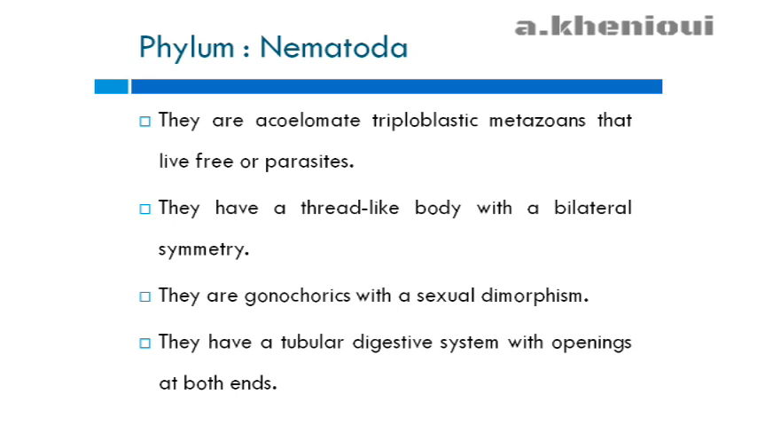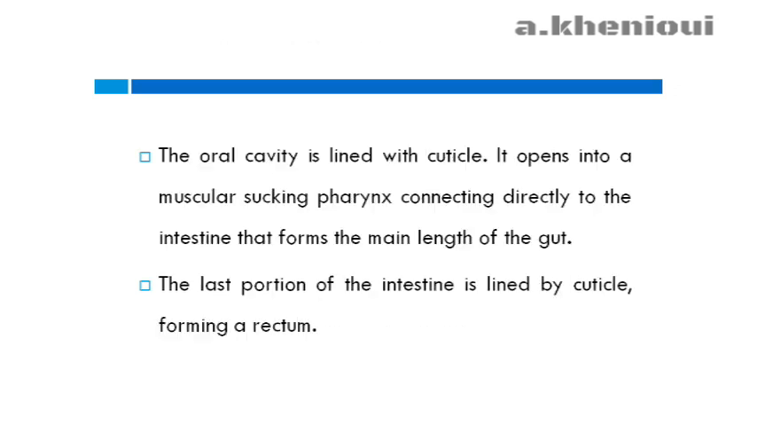The second phylum is the phylum of nematodes or roundworms. They are acoelomate triploblastic metazoans that live free or as parasites. They have a thread-like body with a bilateral symmetry, and they are gonochoric with a sexual dimorphism. They have a tubular digestive system with openings at both ends. The oral cavity is lined with cuticle. It opens into a muscular sucking pharynx connecting directly to the intestine that forms the main length of the gut. The last portion of the intestine is also lined by cuticle, forming a rectum.